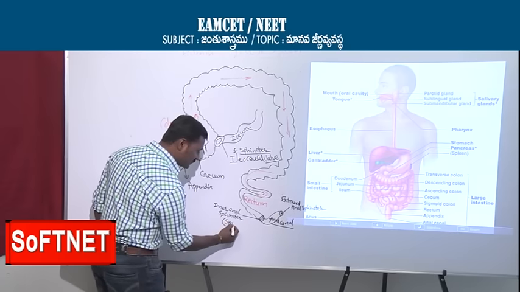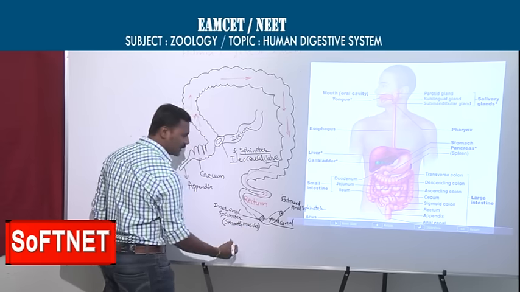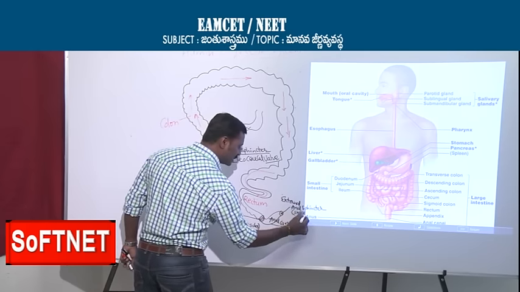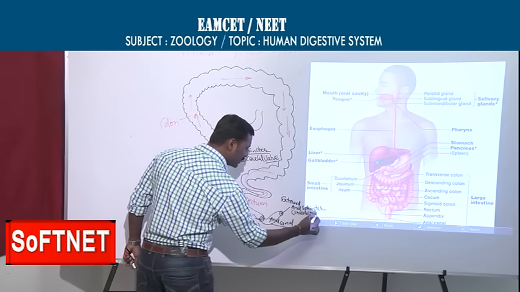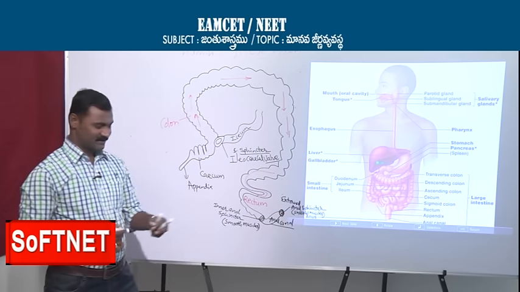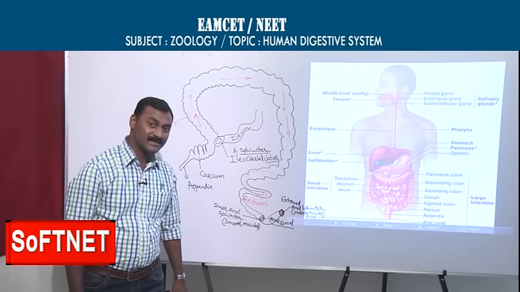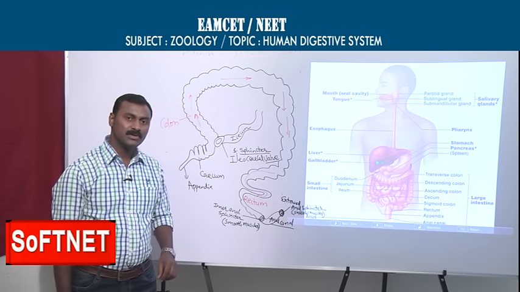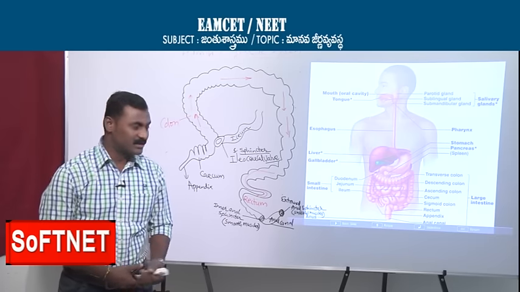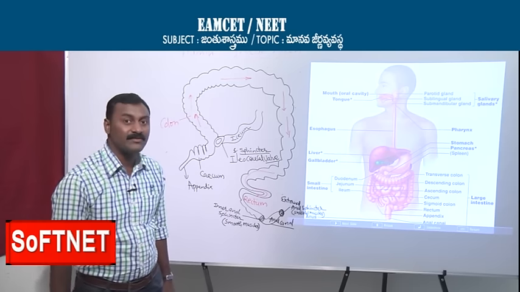The internal anal sphincter is fully made of smooth muscles, and the external anal sphincter is fully made of skeletal muscles. What are those? Skeletal muscles. So that's why, which is in our control? The external anal sphincter is in our control. When we wish to defecate, when we want to release the undigested food, that is in our control. But the inner anal sphincter is not like that; it gives us the sensation of defecation.